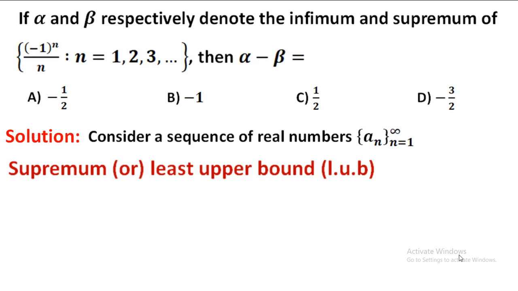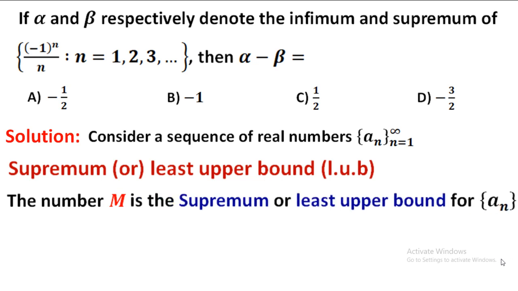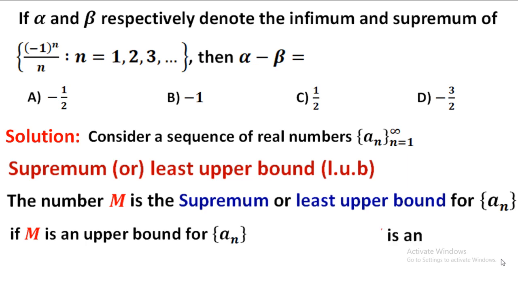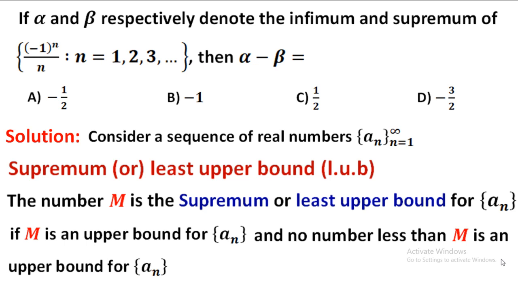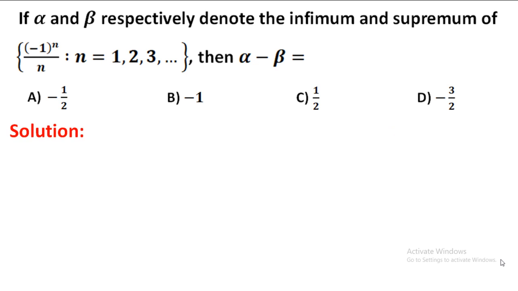The number capital M is said to be the supremum or the least upper bound for the sequence a_n if capital M is an upper bound for the sequence a_n, and no number less than capital M is an upper bound of the sequence a_n. Now we will see the solution of this question.